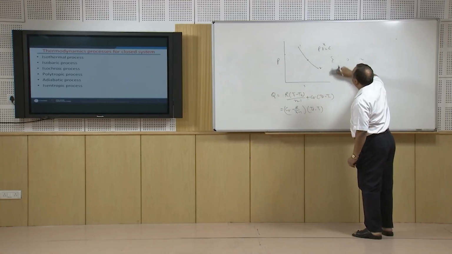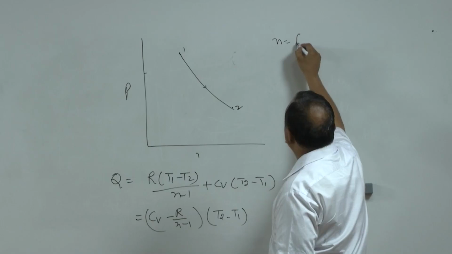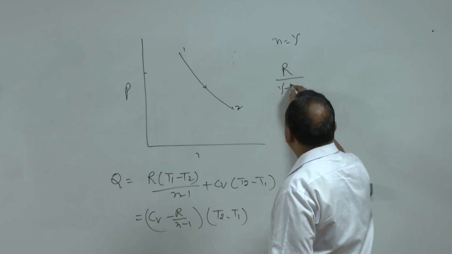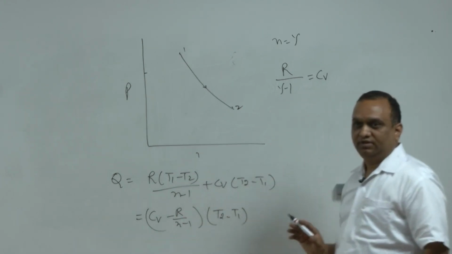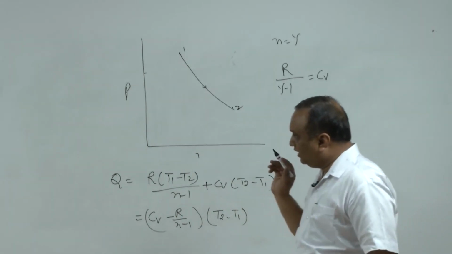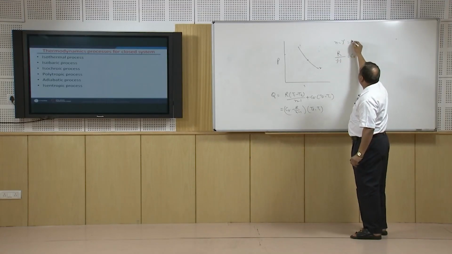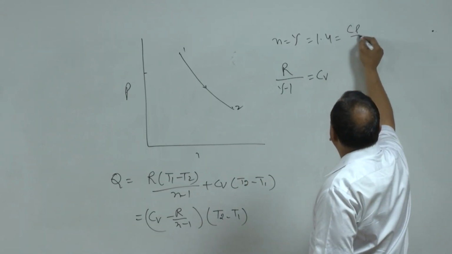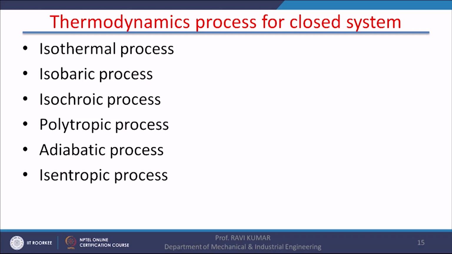Now, in this case, suppose I take n equal to gamma. When I take n equal to gamma, R by (gamma minus 1) becomes Cv, and when this becomes Cv, the heat transfer is 0. So, in an adiabatic process, gamma, for example for air, is equal to 1.4, and it is the ratio of Cp and Cv, the specific heat at constant pressure and the specific heat at constant volume. The polytropic process becomes an adiabatic process, and there is no heat transfer.